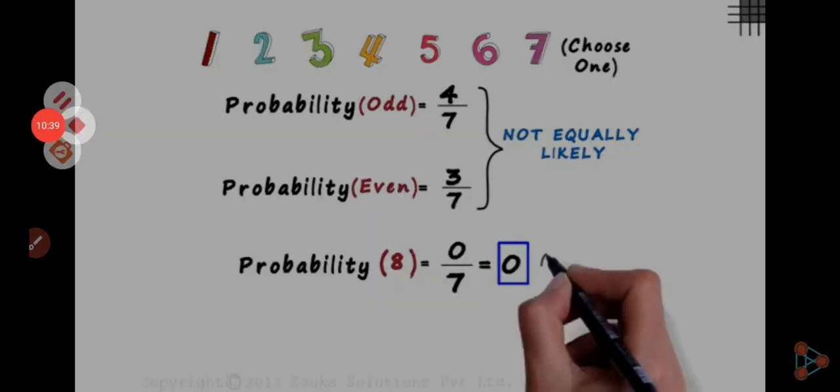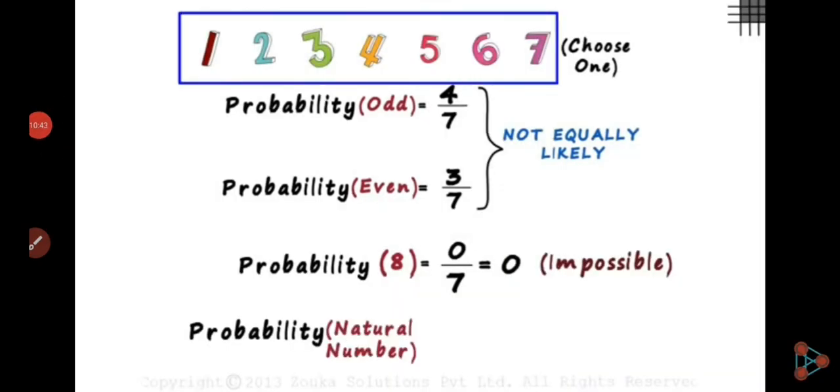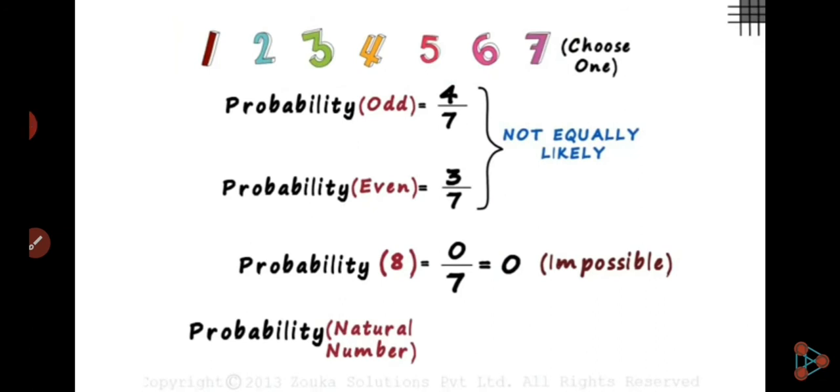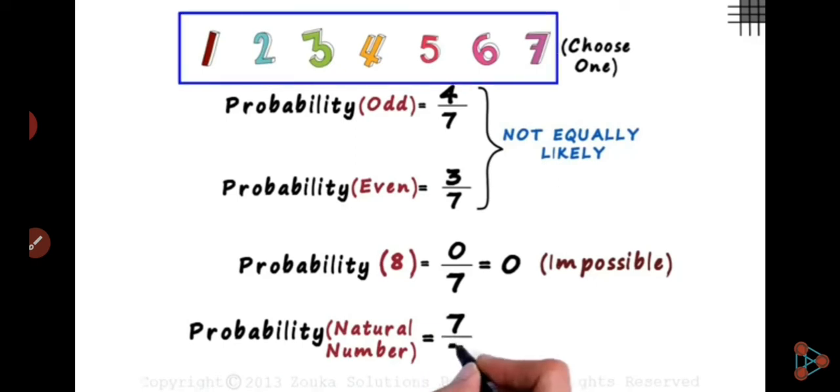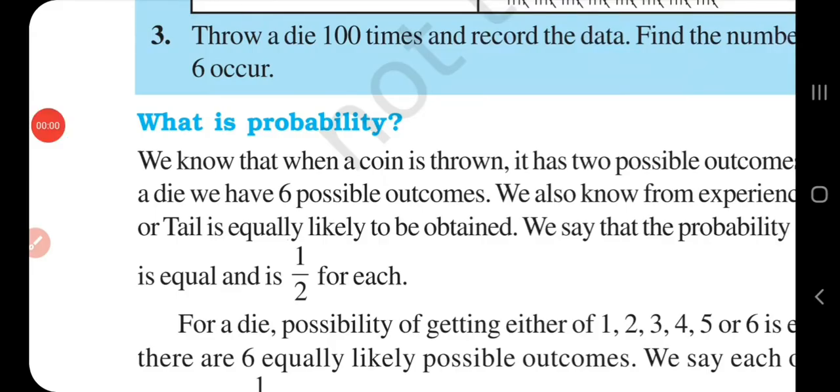That means an impossible event. The probability of a natural number: these are all natural numbers, so it is 7 by 7, that means 1.